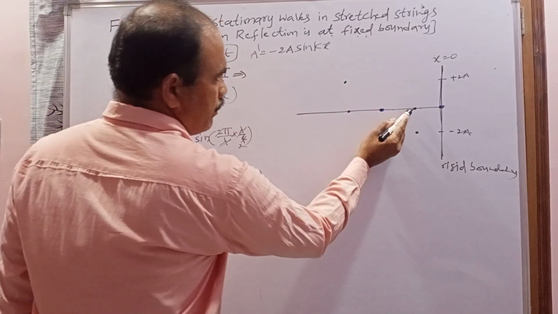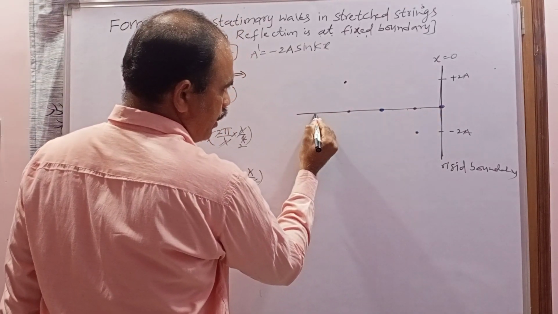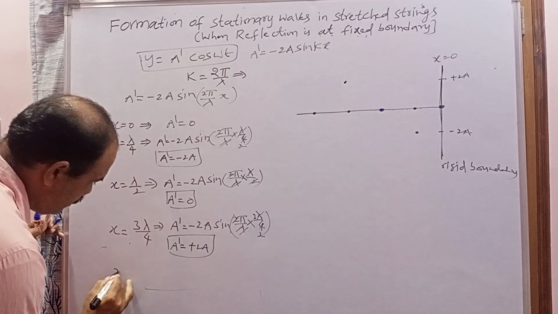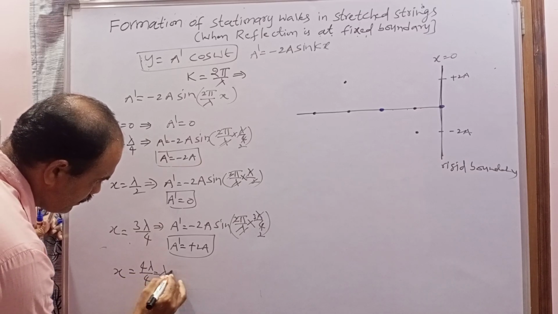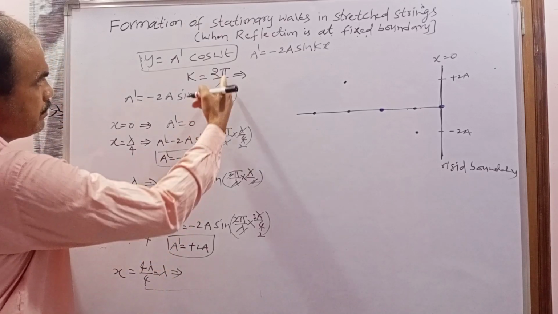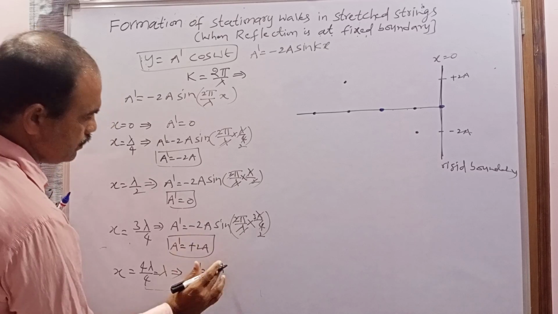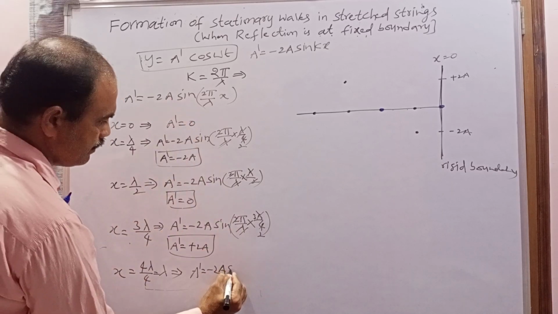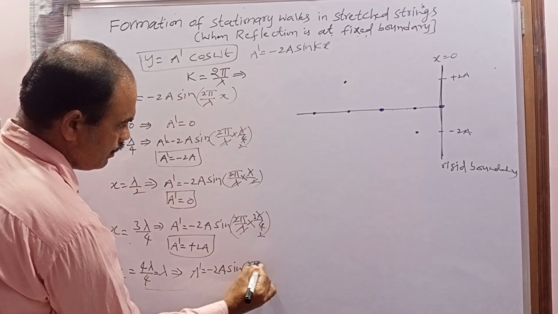So these are 0, lambda by 4, 2 lambda by 4, 3 lambda by 4. Next, 4 lambda by 4. 4 lambda by 4 means 1 wavelength. So x equal to 4 lambda by 4, that is nothing but lambda. When x is lambda, we have to substitute lambda. So a dash equal to minus 2a sine of 2 pi by lambda into x.